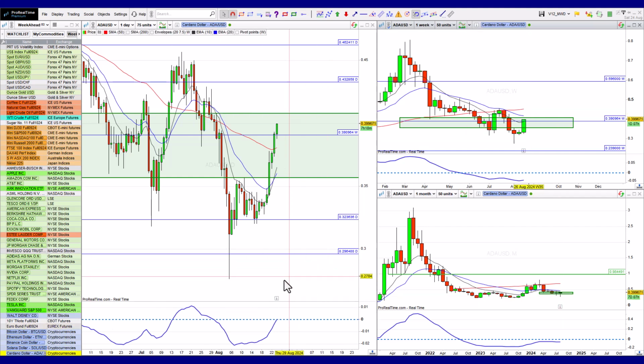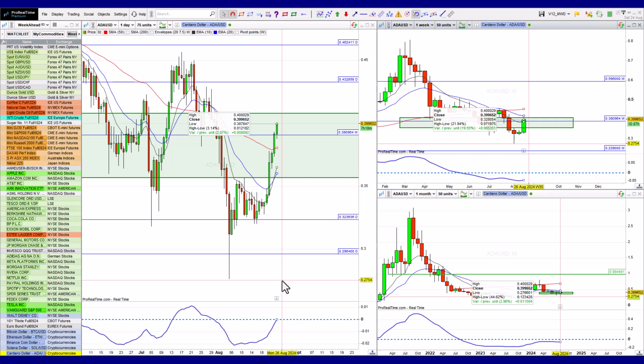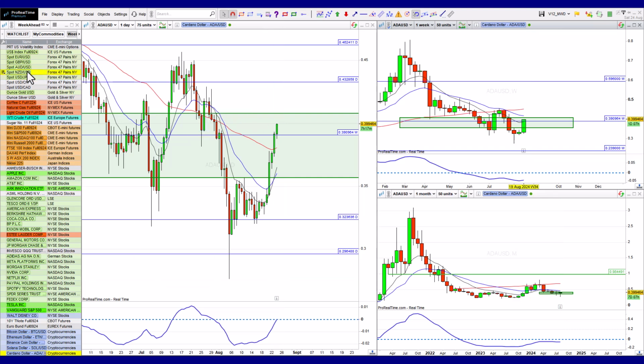So there we go, ladies and gentlemen. There's plenty to have a look at in terms of trading opportunities. Markets are generally looking really nice and bullish at this time. We're a couple of weeks away from September, but we might have an exception to that. The only reason I can think of offhand might be the lower rates, combined with maybe the US election, which makes this year maybe an exception. But I'm just going to be cautious until we get past that November point. And that's it from me.